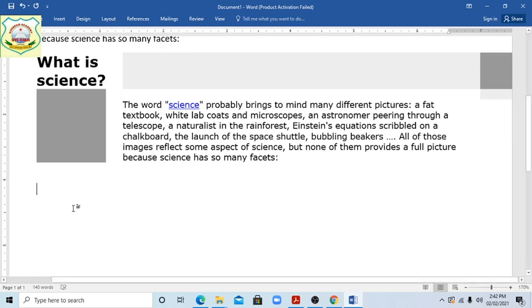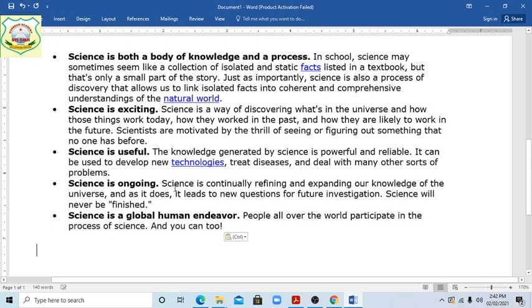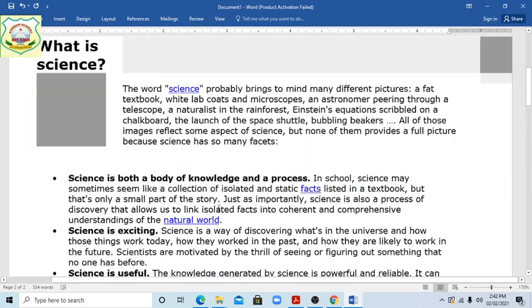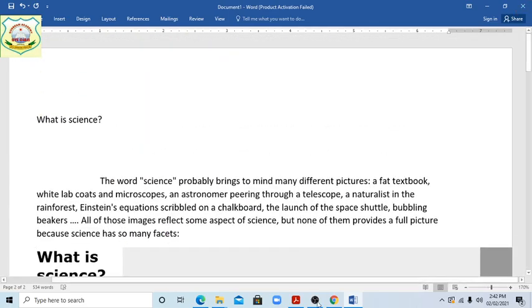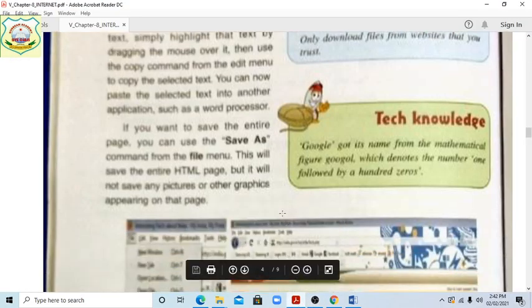With the mouse you can use the paste option, or the Control plus V option. We have done both ways, students. Okay. So, students, your second option is given. If you want to save the entire page, you can use the Save As command from the File menu. This will save the entire HTML page.